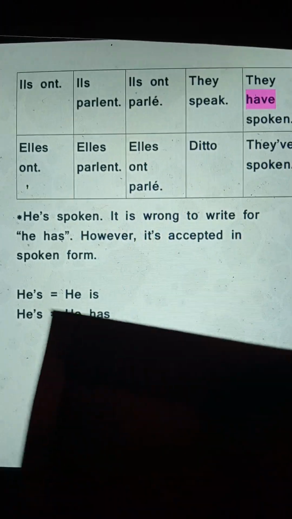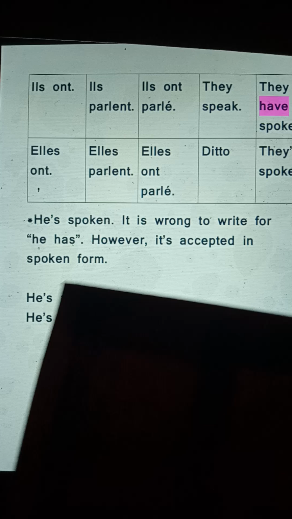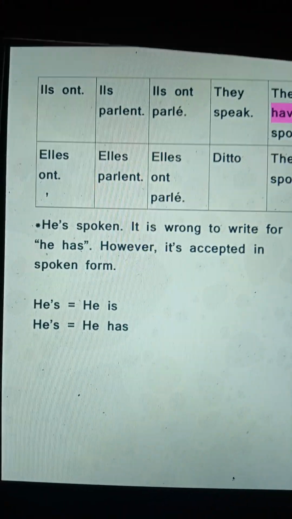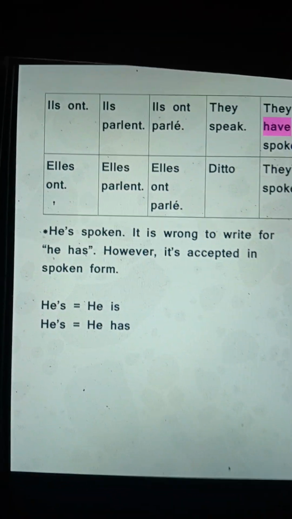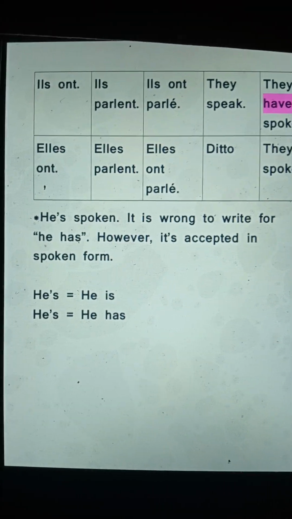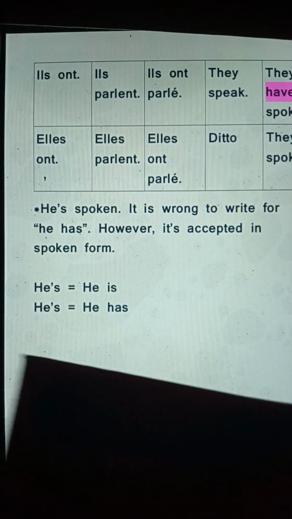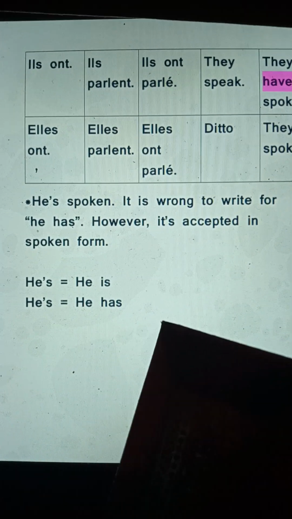So I've given you here, he's spoken, which means it is wrong to write it for he has, okay? You can't write he's like this, but in spoken form it is acceptable. However, it is accepted in spoken form. So he's means he is, and he has as well, but that's the wrong way to write it.